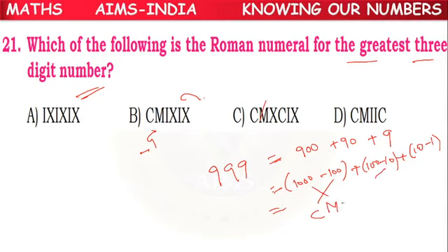Again 10 means X. 100 means C. Again 10 minus 1. 1 means I. 10 means X. So CM, XC, IX. So C option is the correct answer.